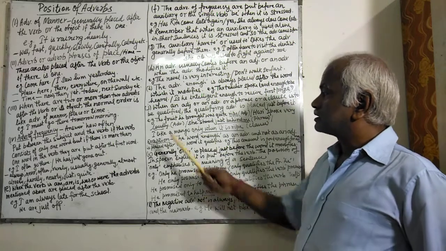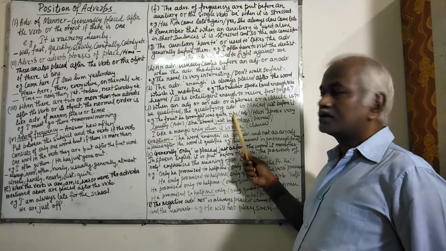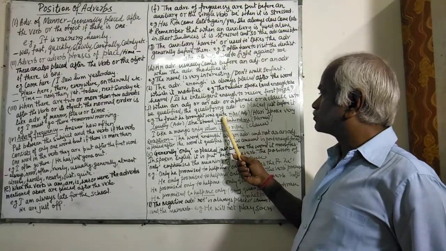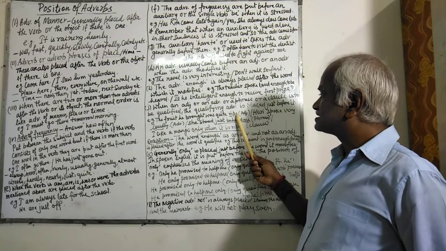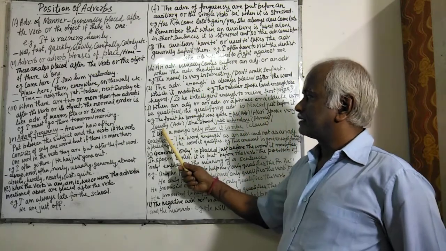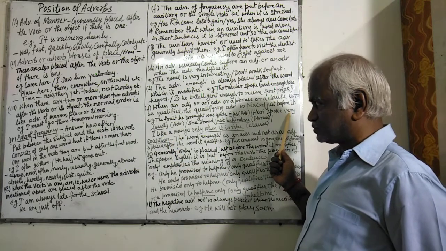For example, the fruit he brought was quite ripe. Ripe is an adjective and so this quite is an adverb qualifying this adjective. Hari spoke very loudly. Loudly is an adverb and very again is an adverb being used.